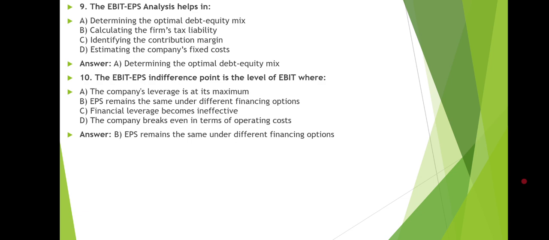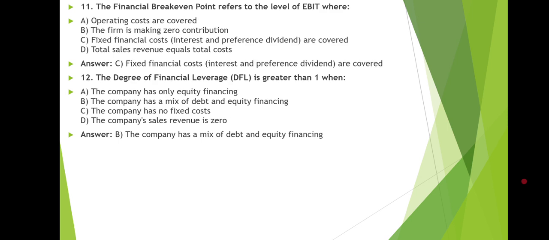Next question, the EBIT-EPS analysis helps in? And the right answer is A, determining the optimal debt-equity mix. Next question we have, the EBIT-EPS indifference point is the level of EBIT where the EPS remains the same under different financing options. And the next question we have, the financial break-even point refers to the level of EBIT where the fixed financial cost, interest and preference dividend, are covered.